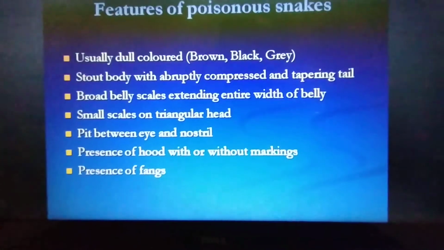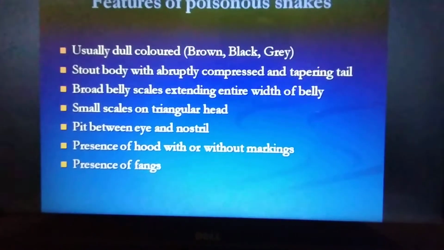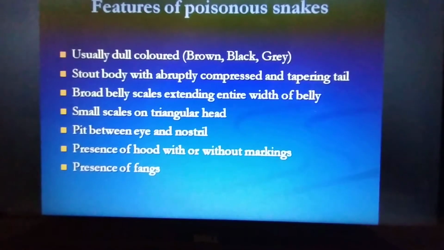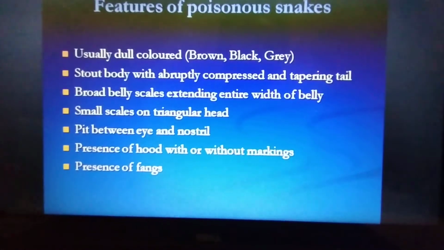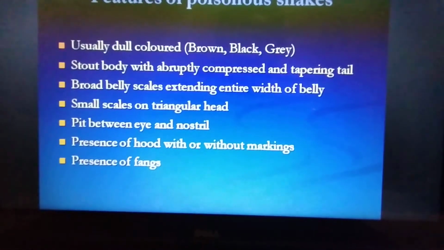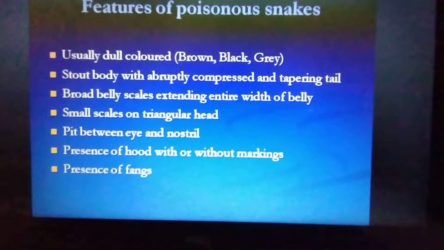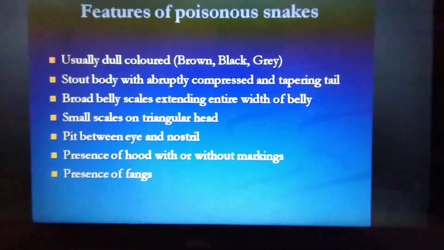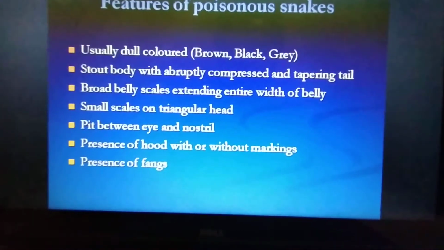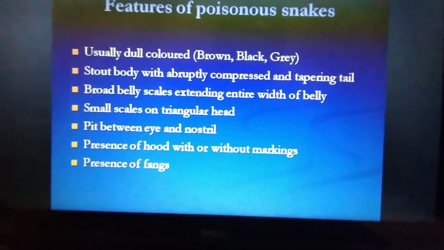The scales on the head will be smaller, and I told you about the pit between the eyes and the nostril. The pit means the heat sensing pit, as we already discussed in the previous slides. And the presence of a hood, you can see in the Indian cobra, a hood marking.